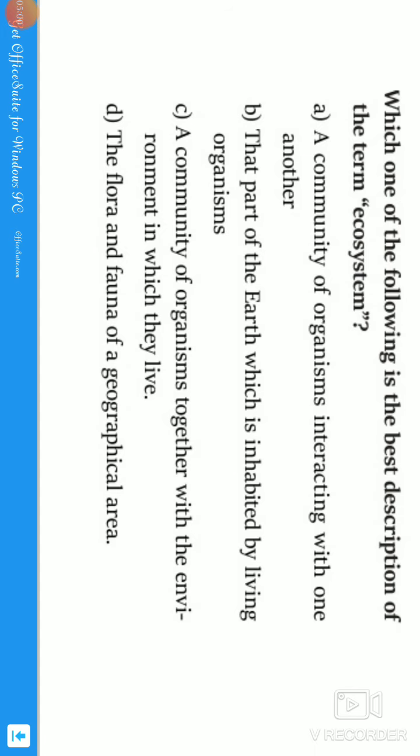The flora and fauna of a geographical area is called biodiversity, so option D is biodiversity. So the correct answer for the given question, ecosystem, is option C. Let us see the answer, guys. Exactly, C is the correct answer. Let us move to the next question.